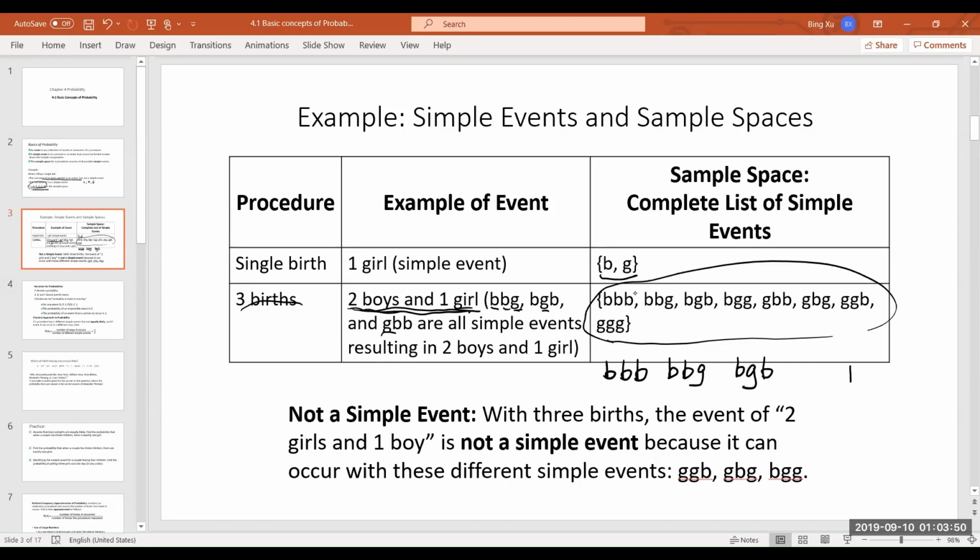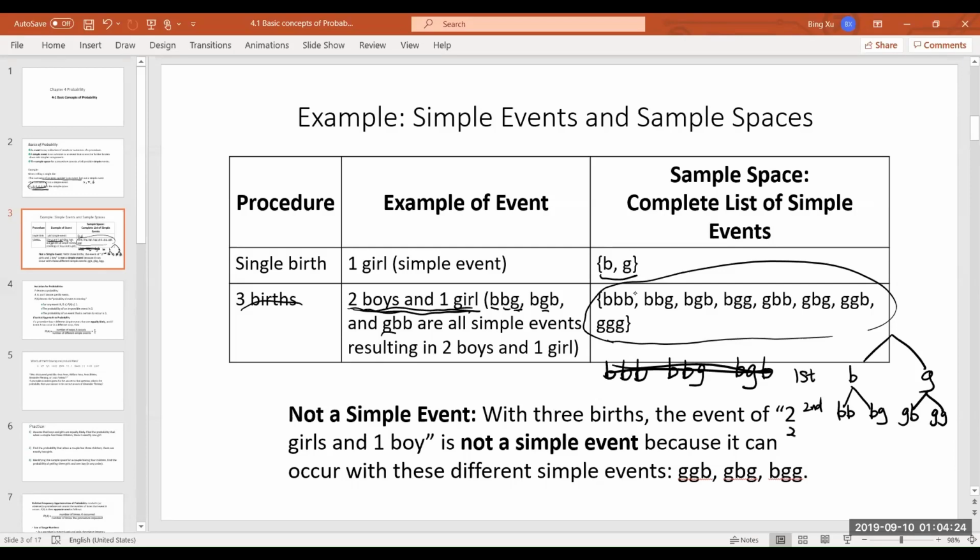So let's do it like this. The first one has 2 possibilities. First one is either a boy or a girl. For the second one, if your first one is a boy, the second one is either a boy or a girl. And if your first one's a girl, the second one is either a boy or a girl.